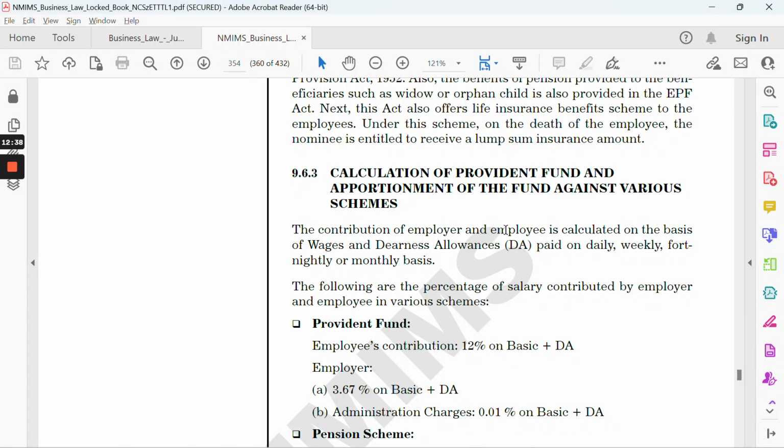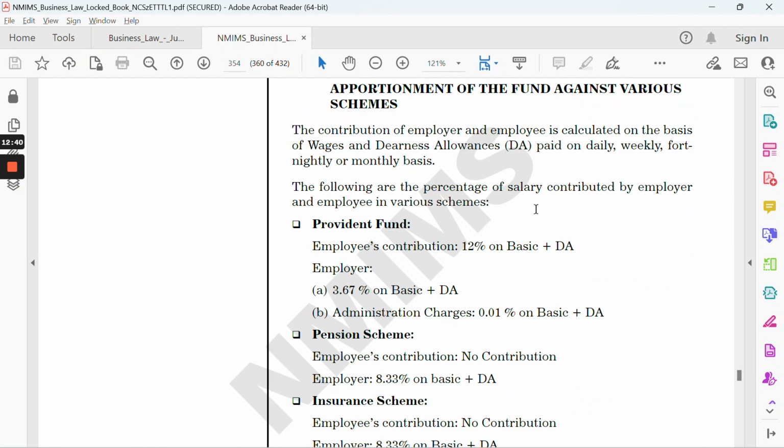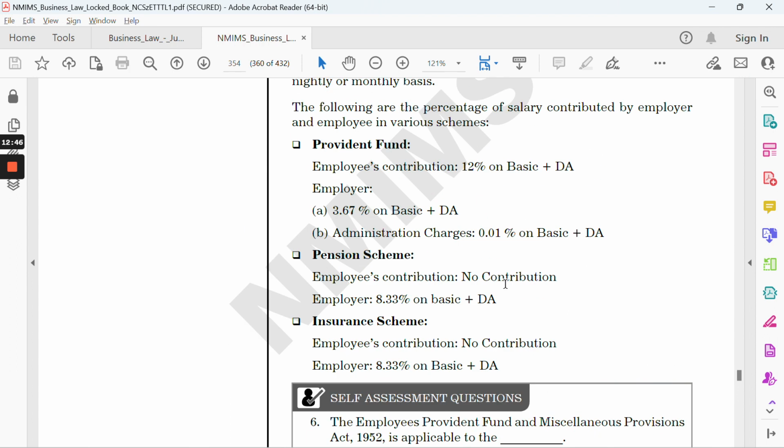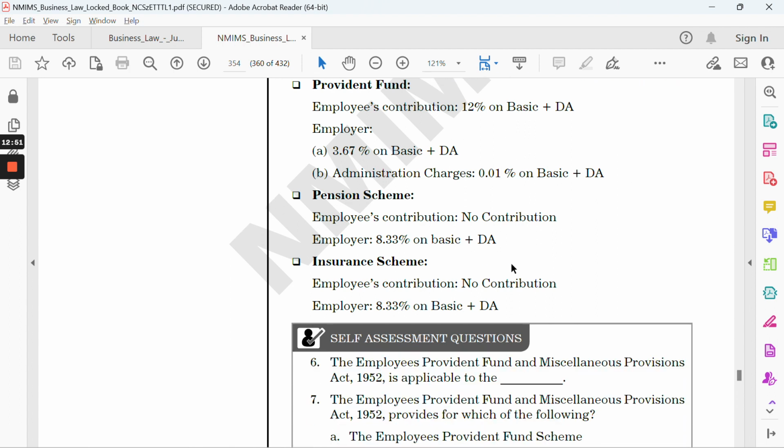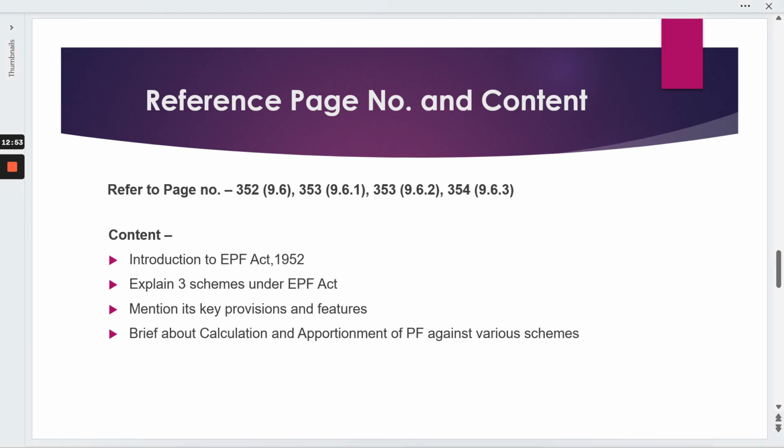After that, it's important to write the calculation and the apportionment part, like how much is the employee contribution, how much is the employer contribution, and what the different charges are. So you need to write these formulas, right? So the 3A question, I think, is pretty clear and straightforward.